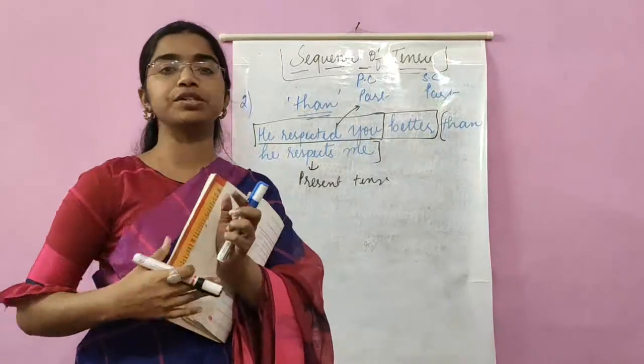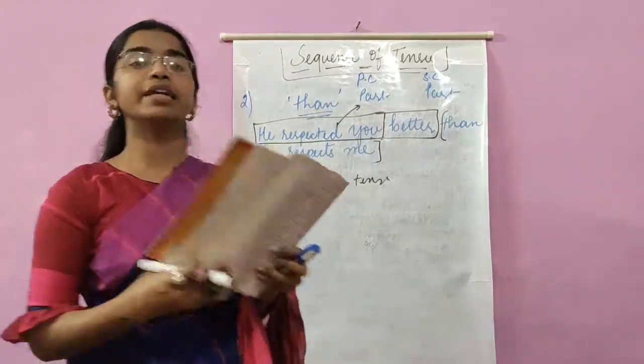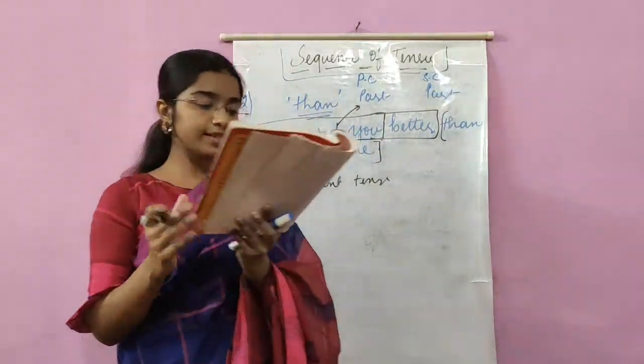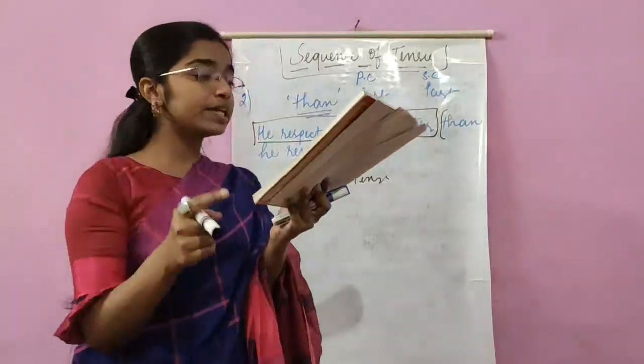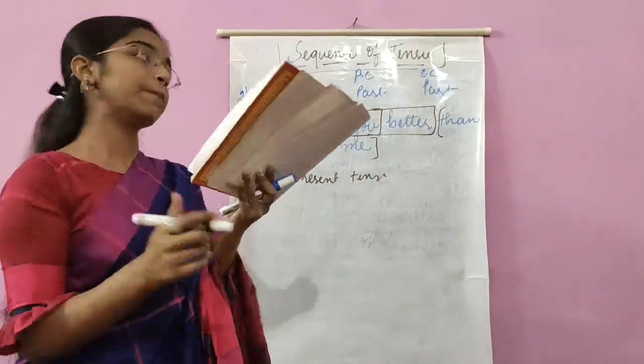Because it is an exception. It comes under the exceptional category. Let us see what the exception is. The exception is when the subordinate clause is introduced by some conjunction of comparison.